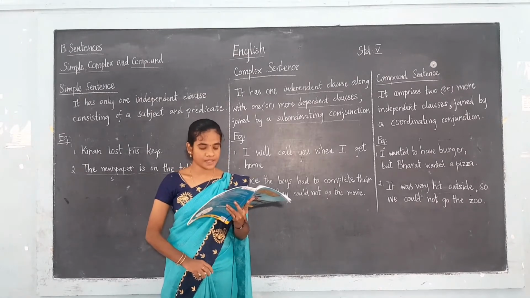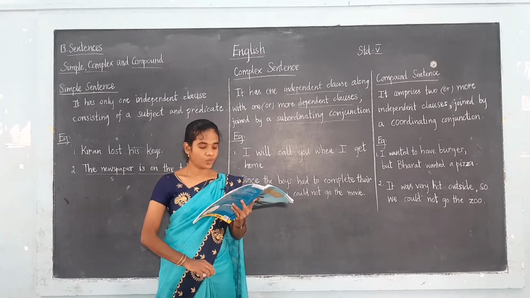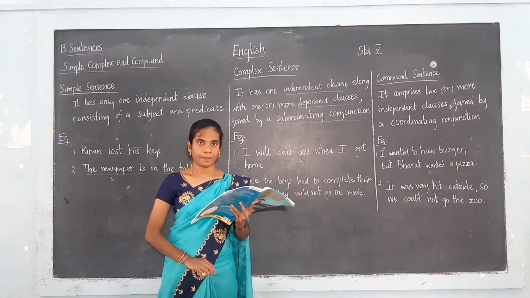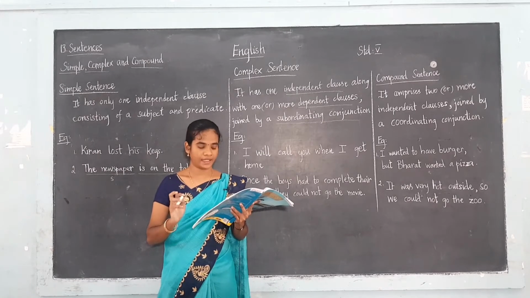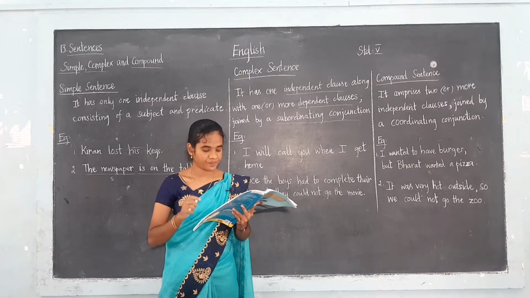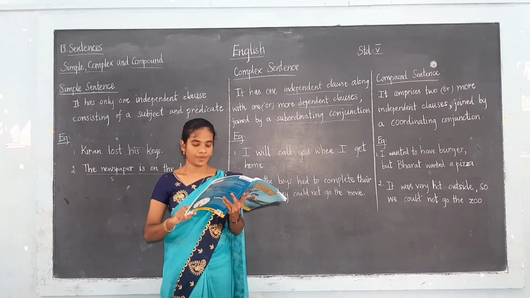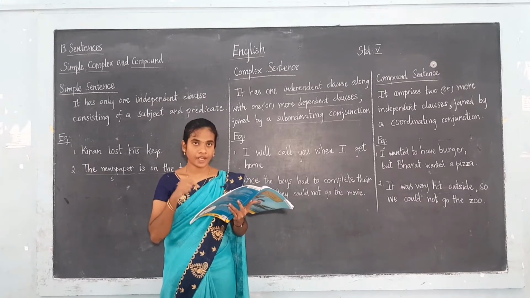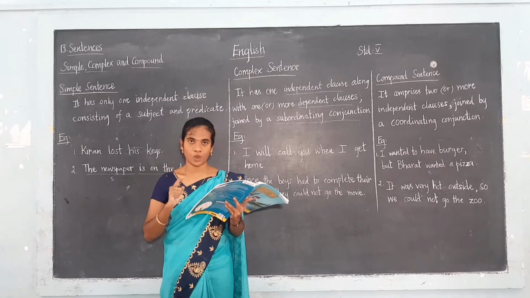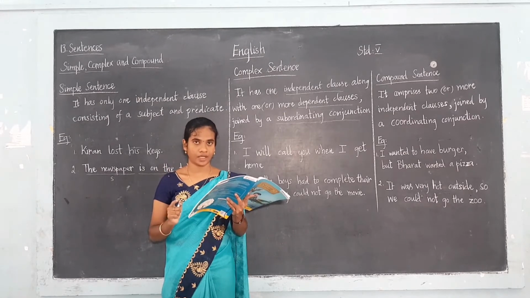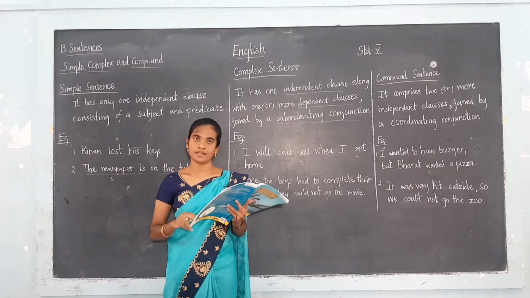See the next example. Since the boys had to complete their homework, they could not go to the movie. The independent and dependent clauses are both combined with the subordinating conjunction, that is since. Nanahita could not leave for the party until it stopped raining. Can you find the conjunction here? It is until. Until is the subordinating conjunction. So these both clauses are joined by the subordinating conjunction.